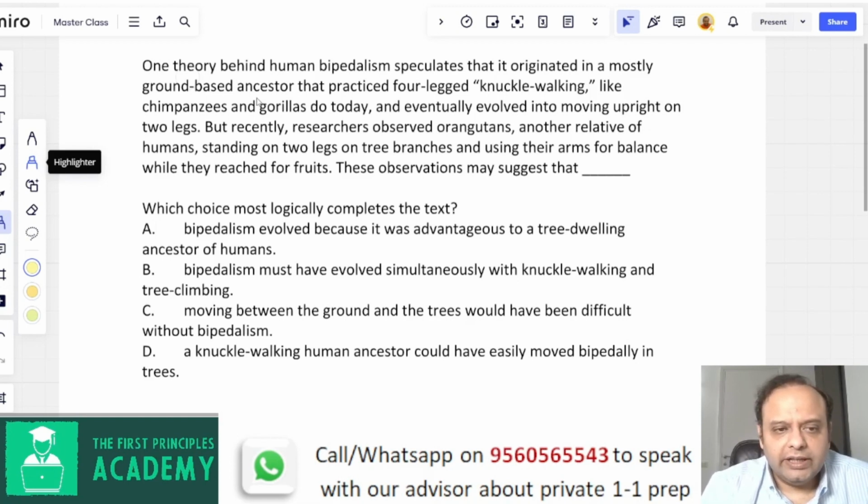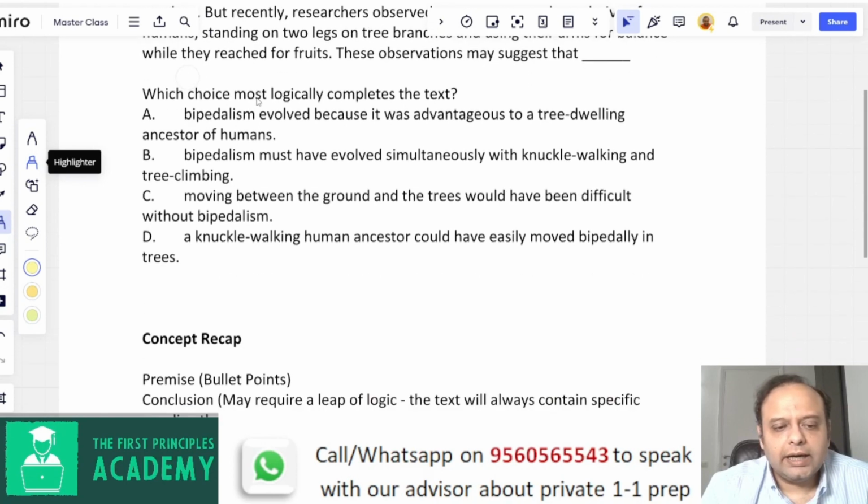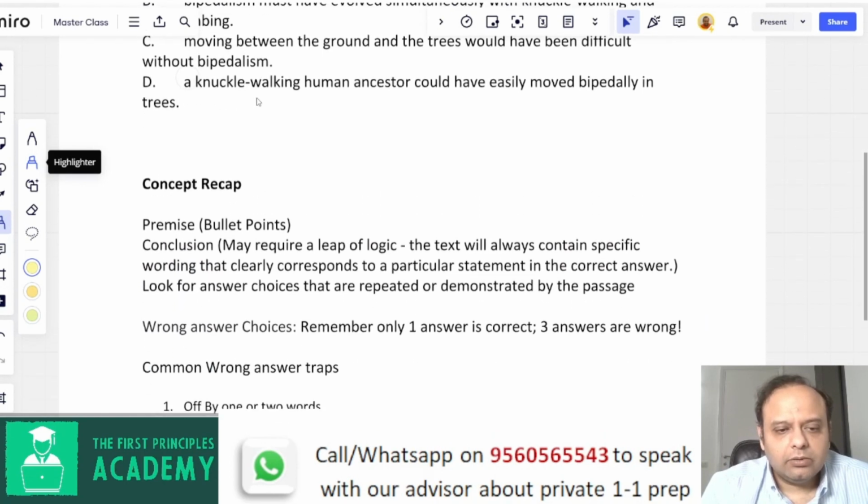Before we dive deep into this question, let's look at the right approach to such questions. If these are questions on science or social science, it's important to rephrase or paraphrase what's given as bullet points. What is the premise, and what conclusion, which is not given, could that premise lead to?